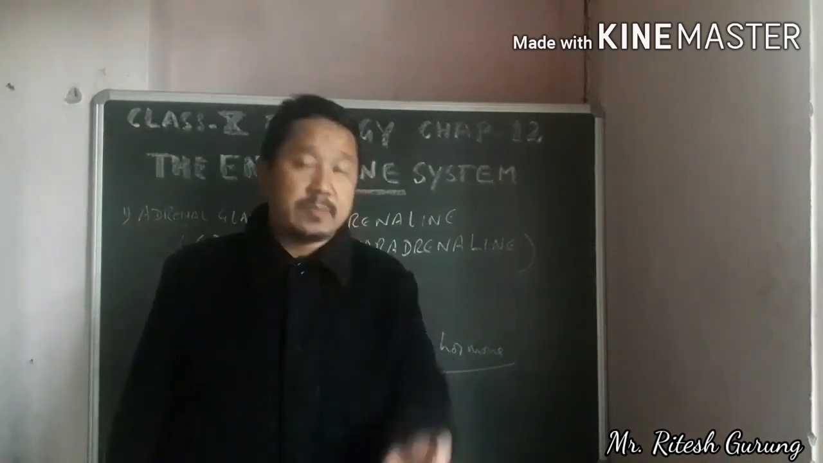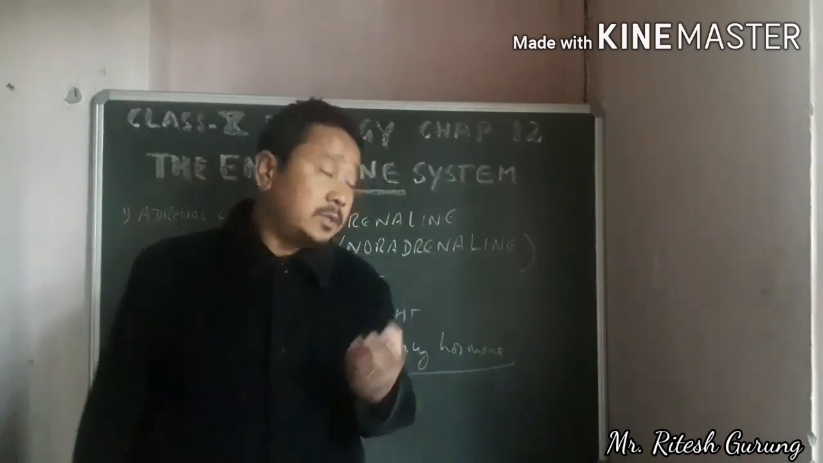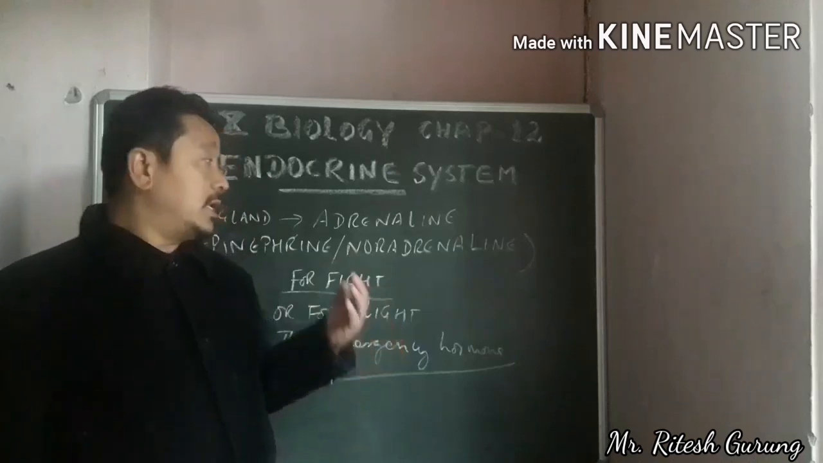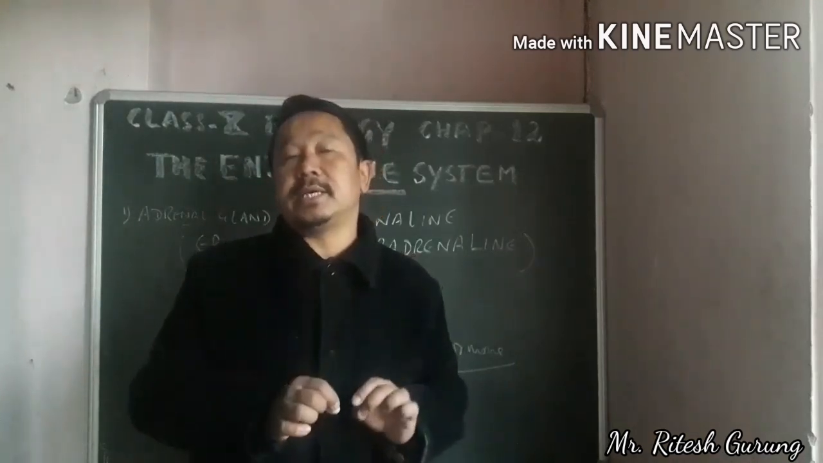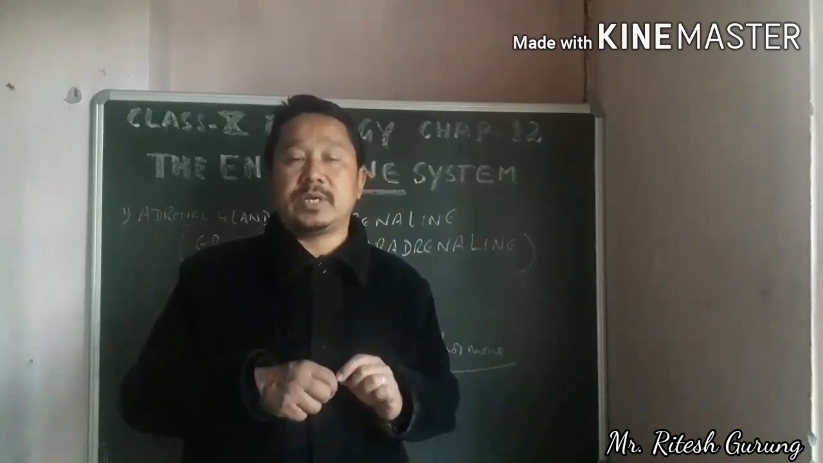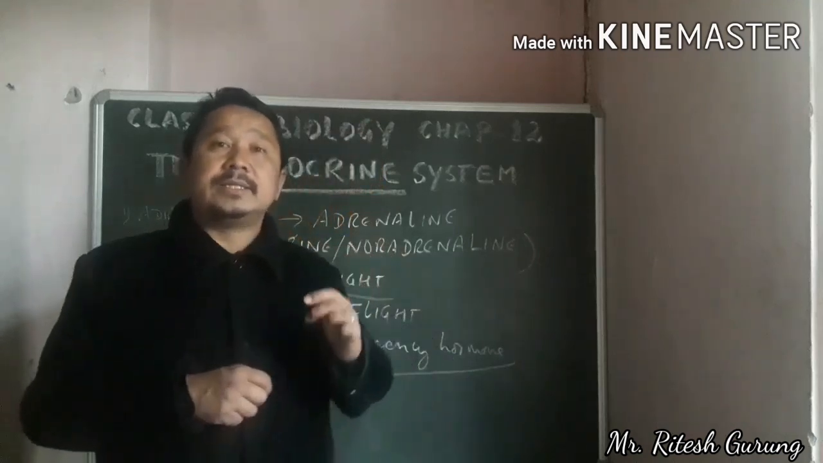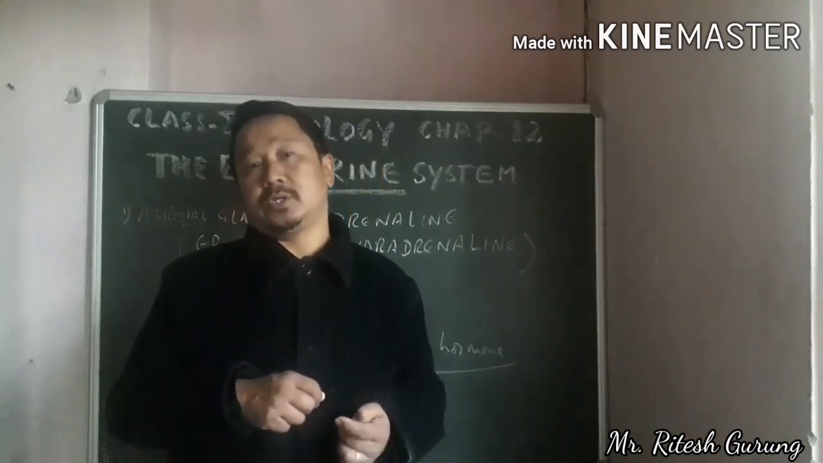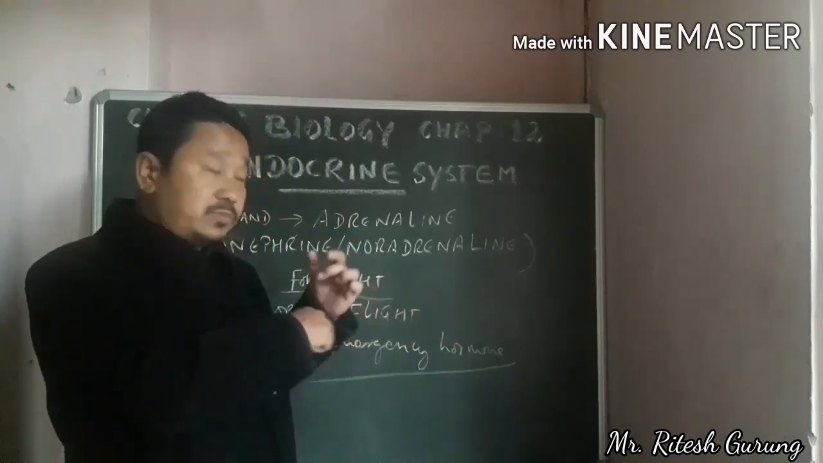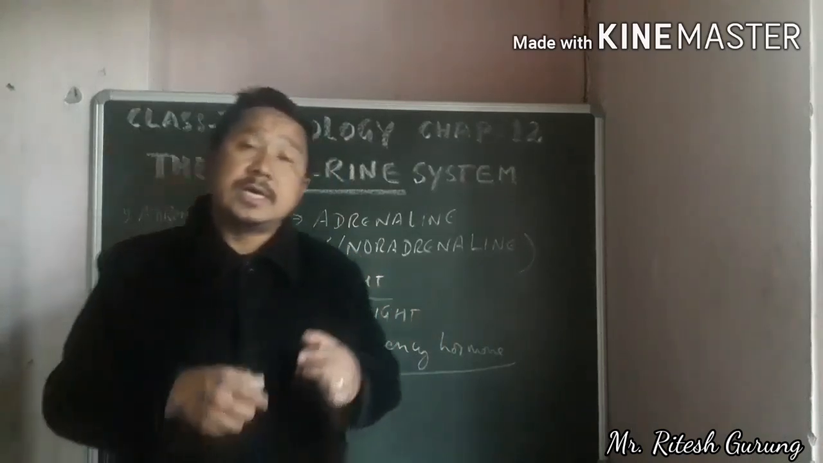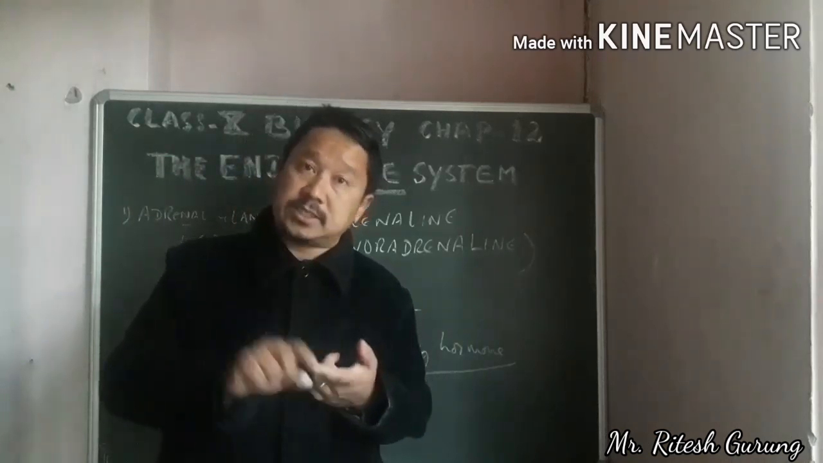So let us talk about the functions of this hormone. There are 3 functions given in your book. Number 1, it increases the heartbeat, accompanied by increased blood pressure also. That means under the stimulation of this hormone, number 1, it increases your heartbeat, and also it increases blood pressure.